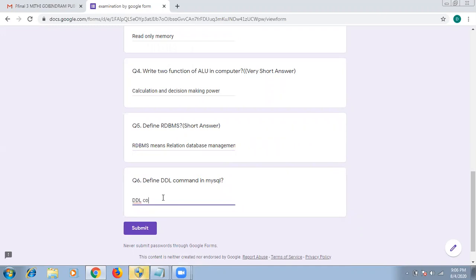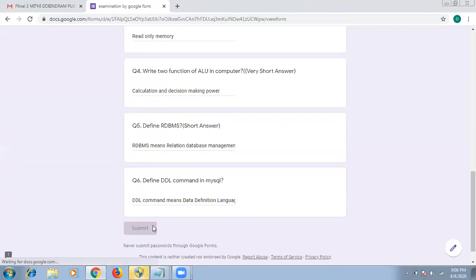DDL command means data definition language. Okay, and it is meant for managing the database and table in MySQL. Okay, this is the sixth. These are all six answers: two of MCQ, two of very short, and two of short.